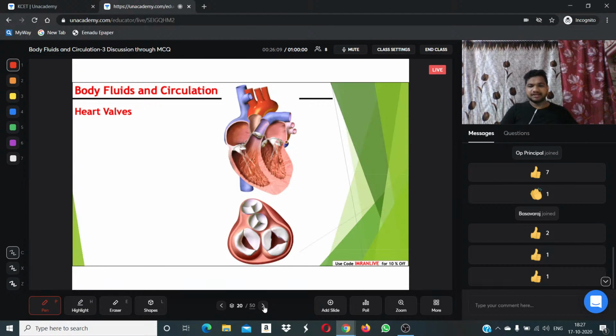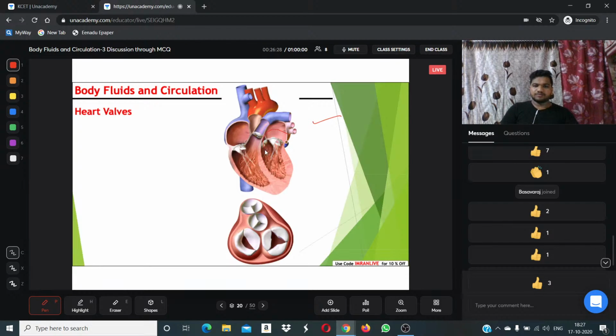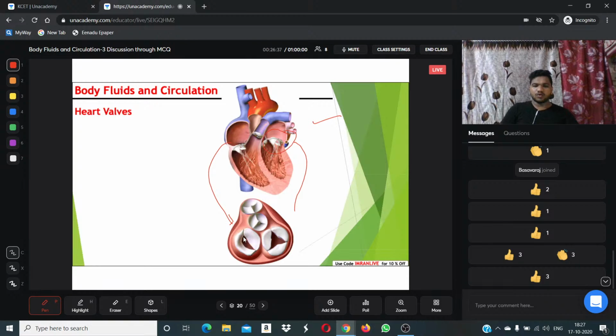What can you see on the screen? Can you see a beautiful heart structure which is shown in cross section? Observe this above diagram first. This is nothing but the human heart in cross section. Here, if you observe deeply at this region, we have valves, the valves which contain only two, and here they are triangular. Based on the structure also we will study. So this is the location of valves.